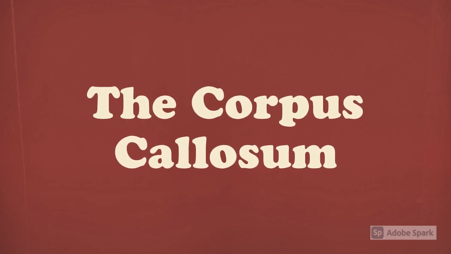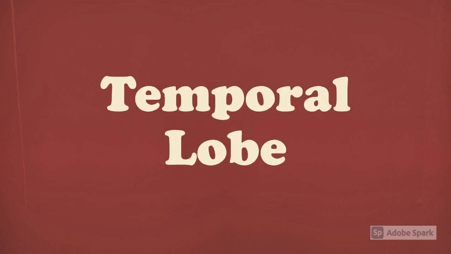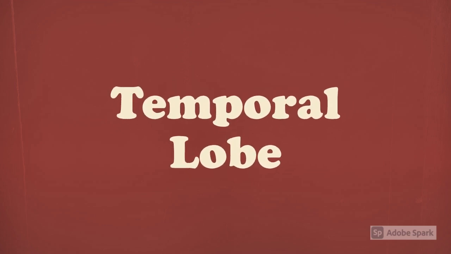The cerebral cortex is divided into two cerebral hemispheres. The corpus callosum is a thick band of axons that connects the two hemispheres of the cerebral cortex and serves as the primary communication link between them. Each cerebral hemisphere is divided into four regions or lobes.